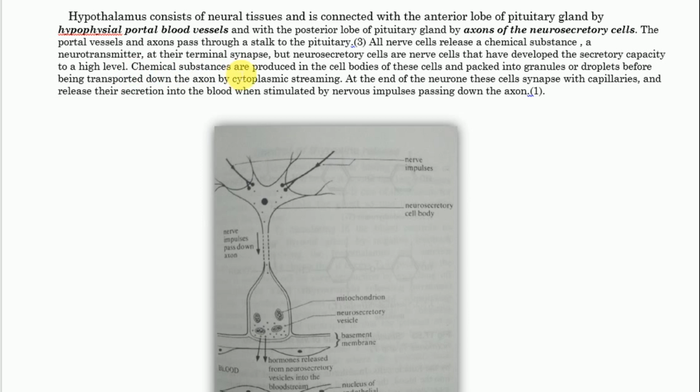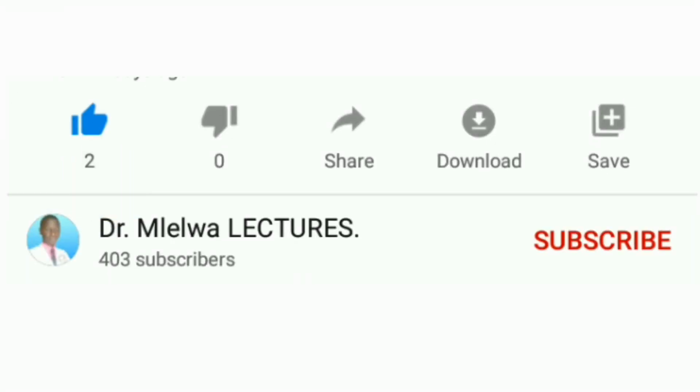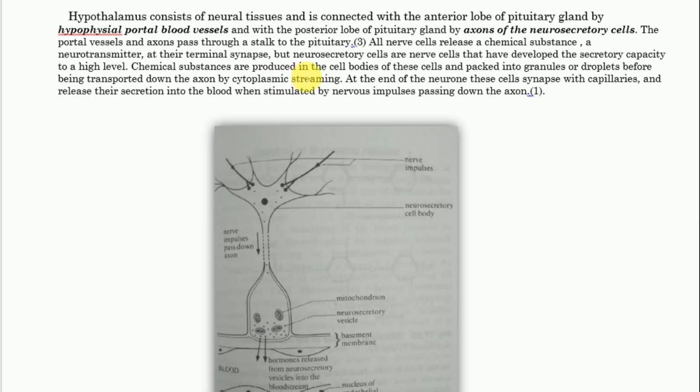Chemical substances are produced in the cell bodies of these cells and packed into granules or droplets before being transported down axon by cytoplasmic streaming. At the end of the neuron, these cells synapse with the capillaries and release their secretions into the blood when stimulated by the nervous impulse passing down the axon.